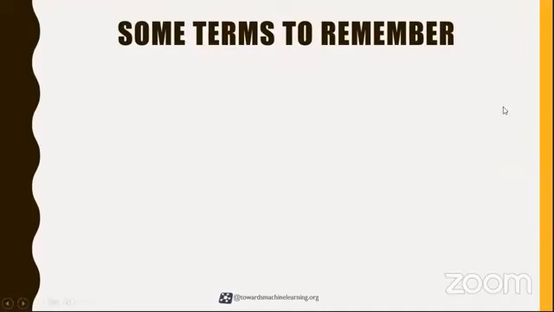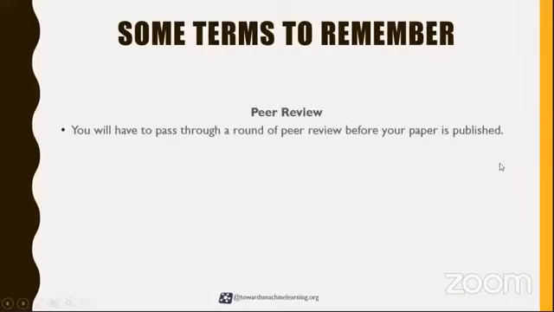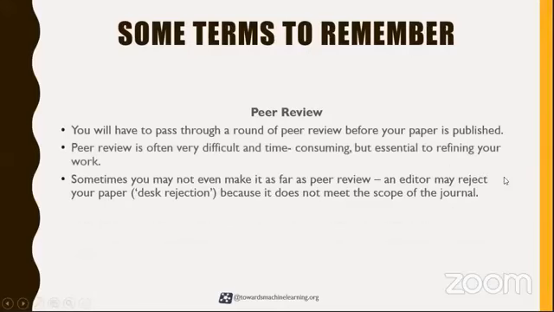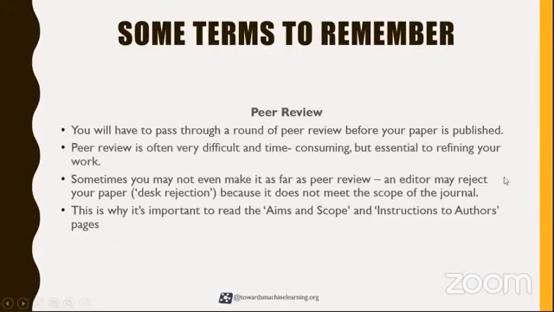So let's move forward with the peer review. Let me tell you that you will have to pass through a round of peer review before your paper is published. This is a process you have to pass through. The first process after submitting your article is the peer review process. It is the evaluation of your work by one or more people with similar competencies as the producers of the work.